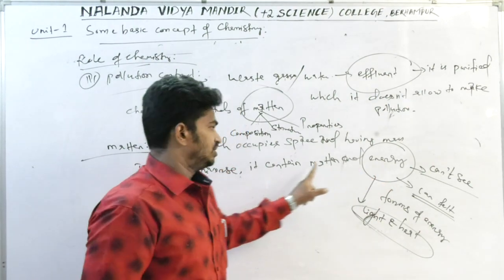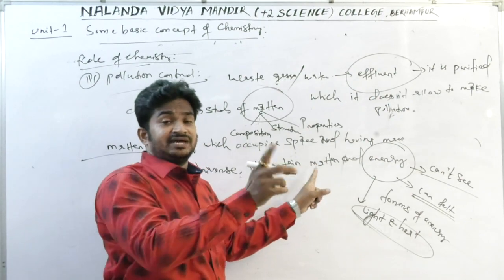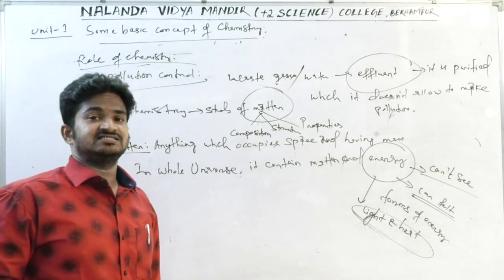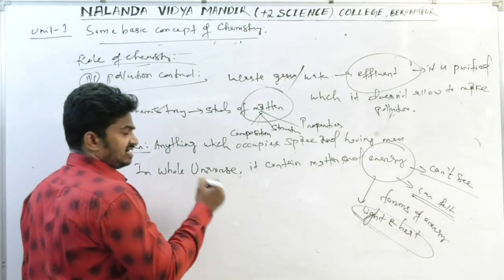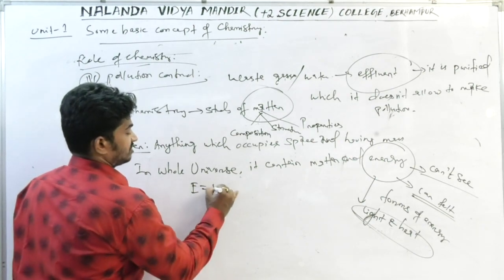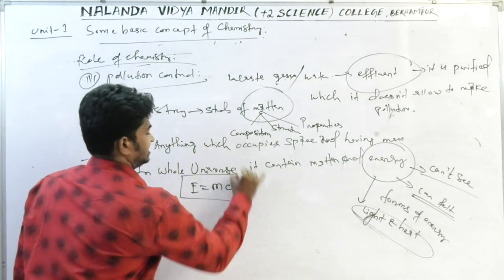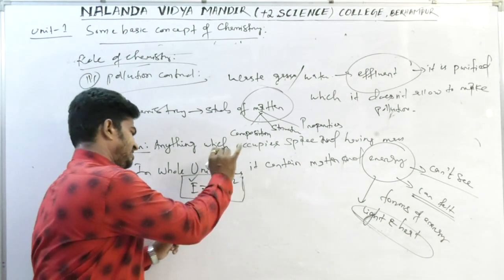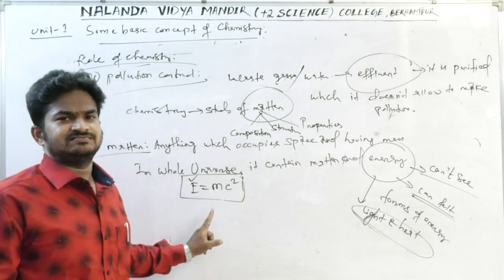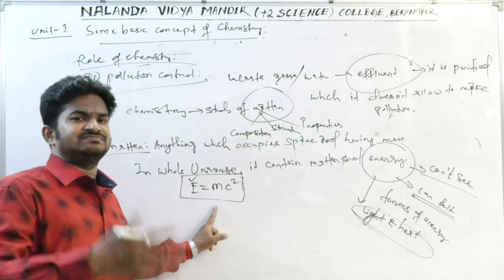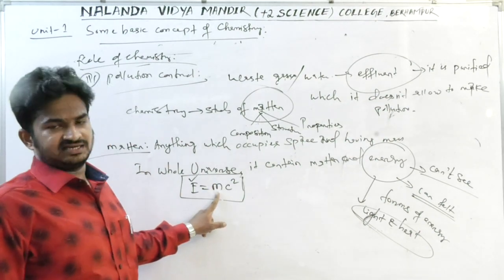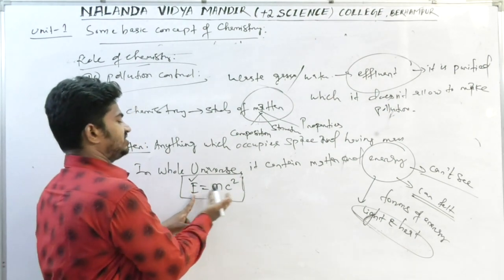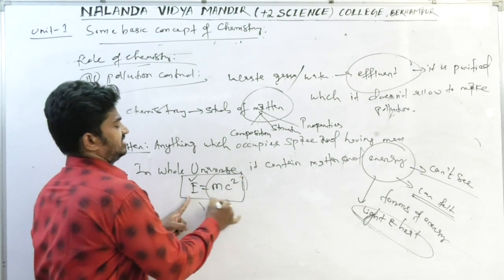The main relationship between matter and energy was given by one of the genius scientists, Albert Einstein. According to him, E is equal to mc square. This equation relates the energy, E, and the mass of anything. Anything which has mass and occupies space is matter.